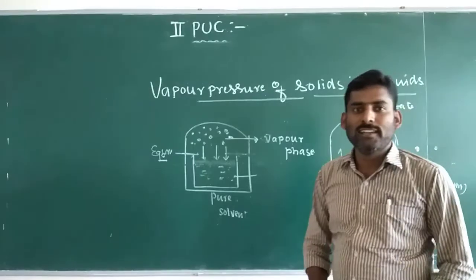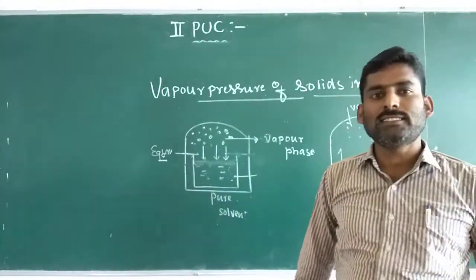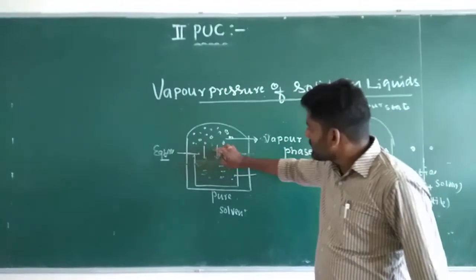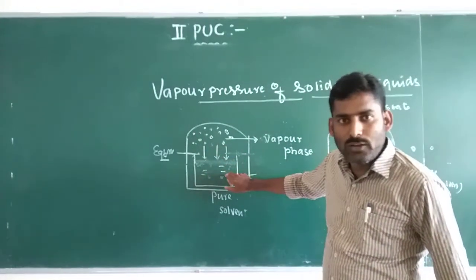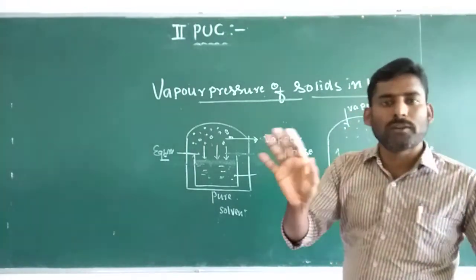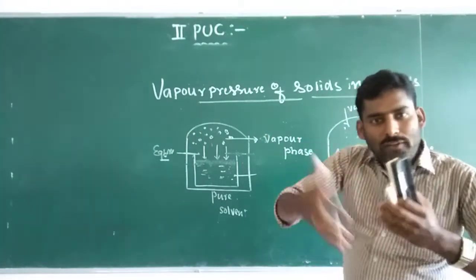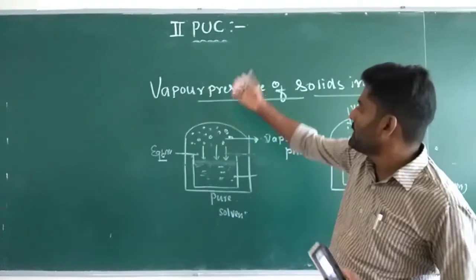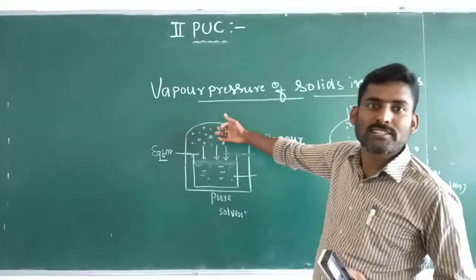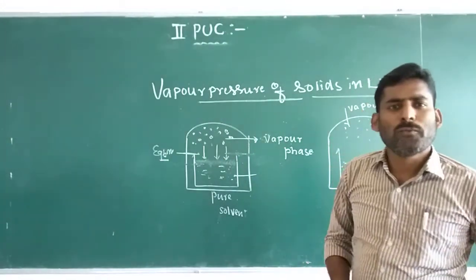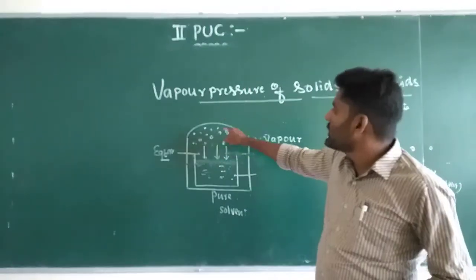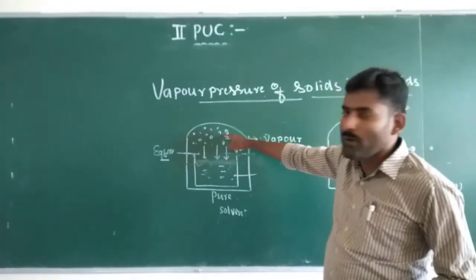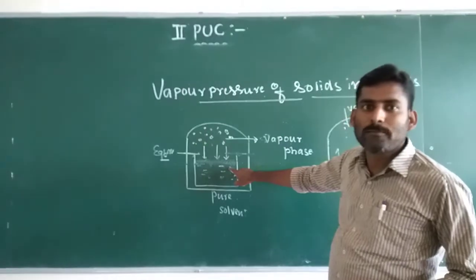In pure solvent there are only solvent molecules. The total surface area of the solvent is covered by only solvent molecules, so they have a tendency to escape into the vapor state. More vapors are observed in the vapor state, and more pressure is exerted by the vapors over the surface of the solvent.